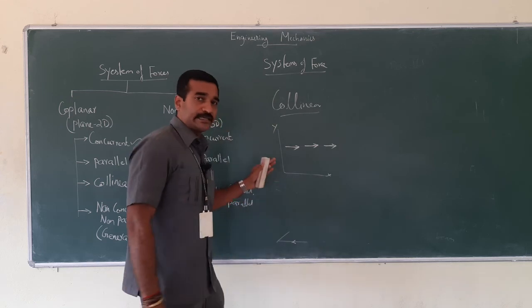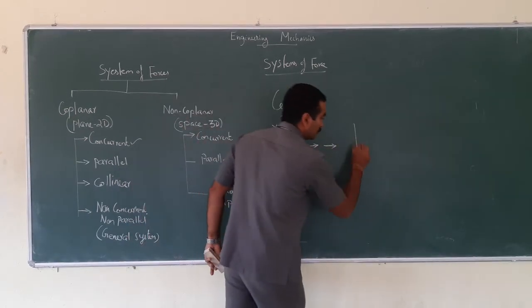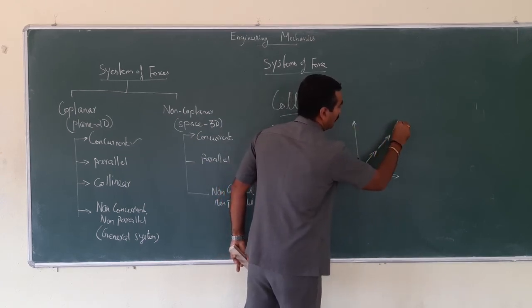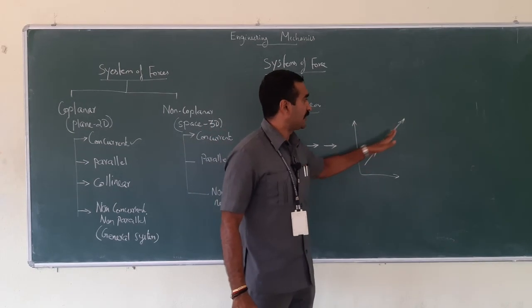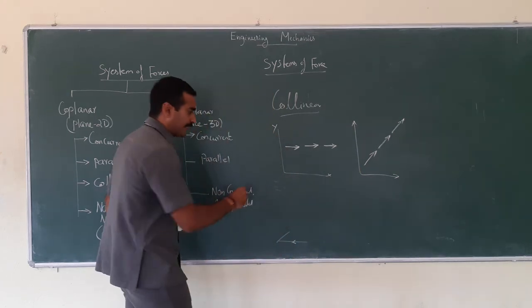It is not necessary that it should travel in a horizontal path. It can be in the inclined form also, but the line of action should act in the same line, along the same line. Got it?